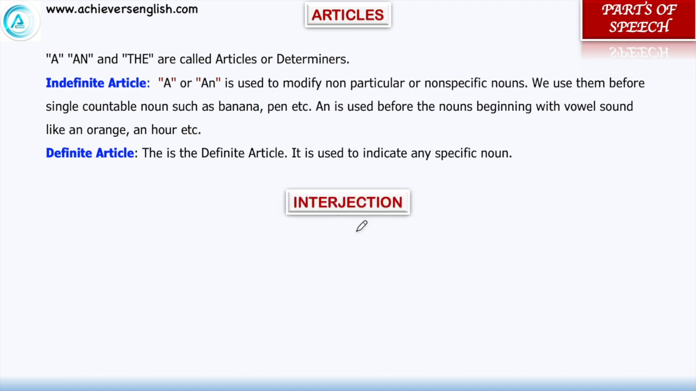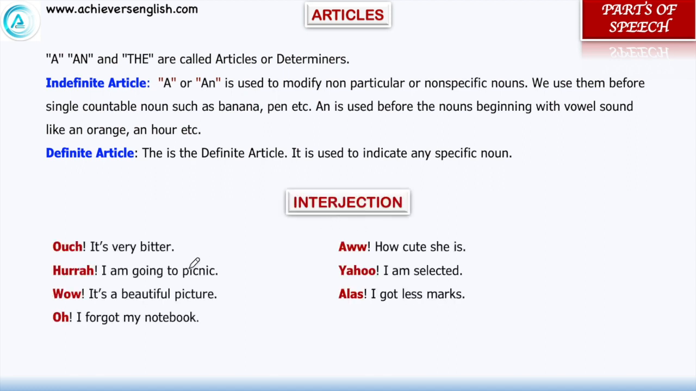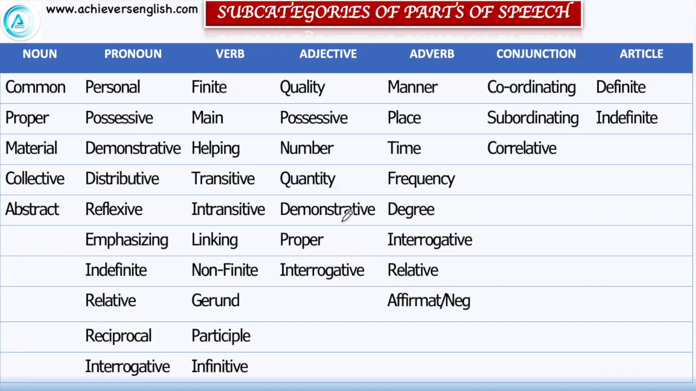And the last comes interjection. Those words which are used to show emotions, like they are written here: ouch, hurrah, wow, oh, yahoo, alas. These words are added before the statements to show our expressions. These are called interjections. And here is a list of all the kinds of all the parts of speech. In this, preposition and interjection are not included because they do not have any kind of subcategories. So this chart will help you learn all of them at one place.